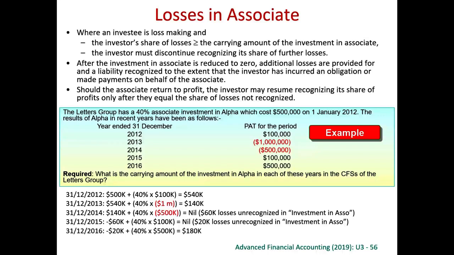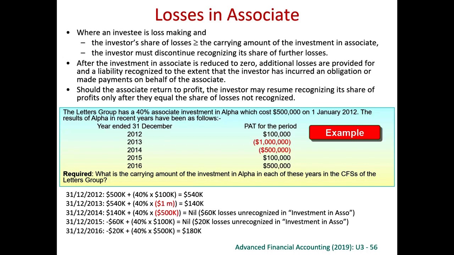All the previous examples have a profit in the associate, but actually there can be losses in an associate. So we share the profit of the associate, and therefore we have to share the loss of the associate as well. When we share the profit, we debit investment in associate and credit share of profit of associate. If we share the loss of the associate, just the opposite, we debit share of loss of associate and credit investment in associate.